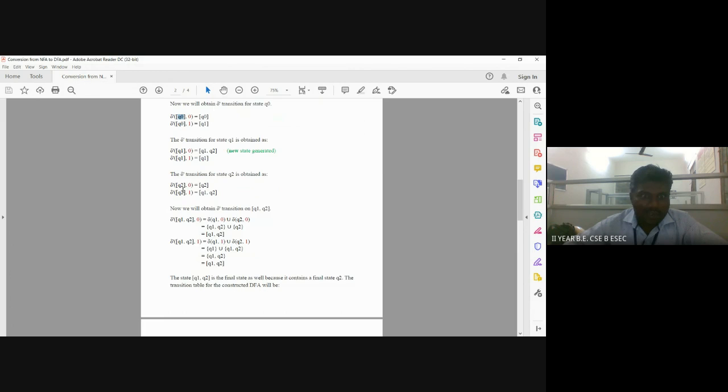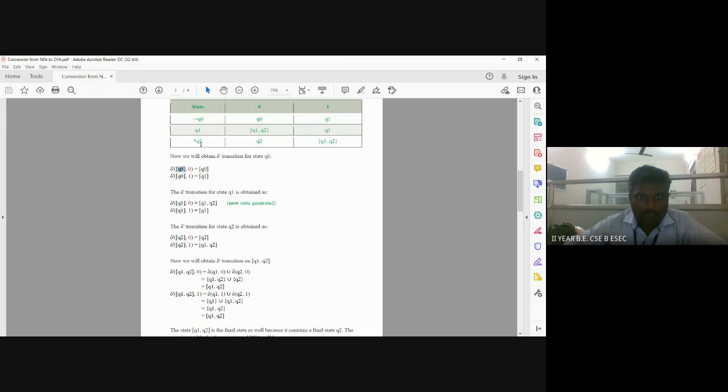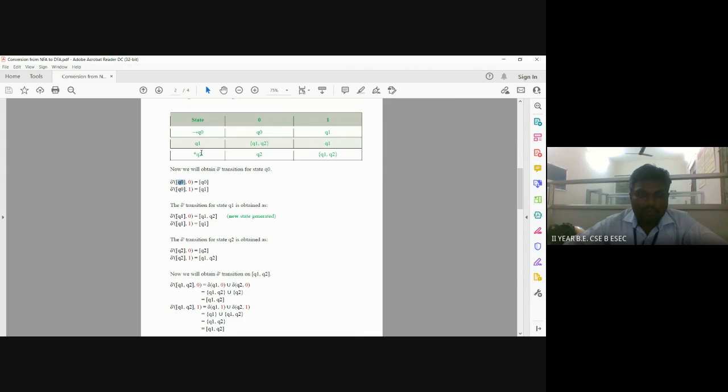Now delta dash of Q2 comma 0 means Q2 comma 0. When we are applying input symbol 0 for Q2, the transition goes to Q2. And then delta dash of Q2 comma 1, in the conversion to DFA: when we are reading the input symbol 1 for Q2, the transition goes to Q1 and then Q2.